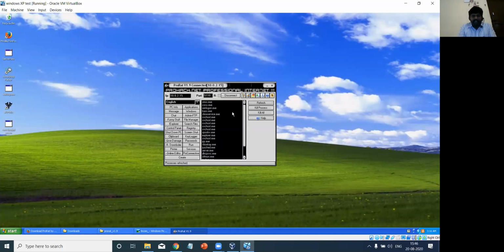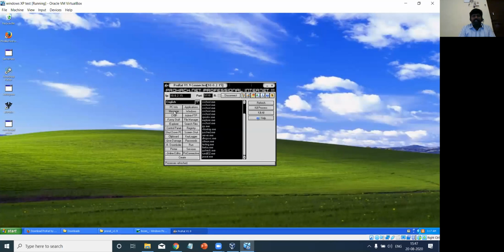Normally we will find this in MSConfig, inside the services, so these are the services or applications which are running. From here, if you want, you can kill a process, or you can select any one of the processes and kill it, or you can kill all processes. By the way, you can do a lot of steps.